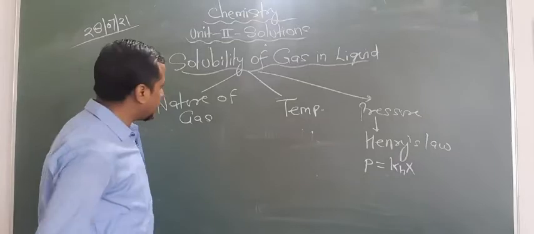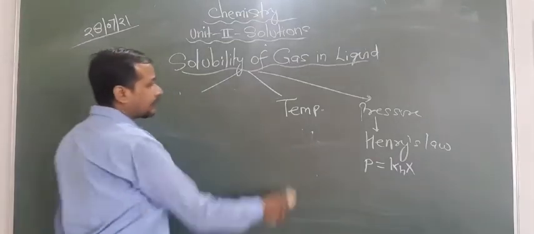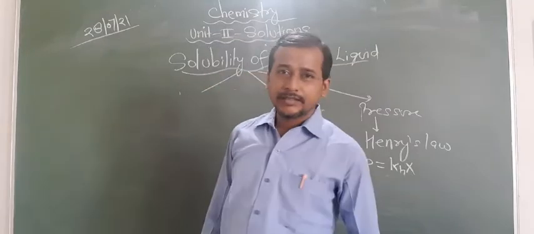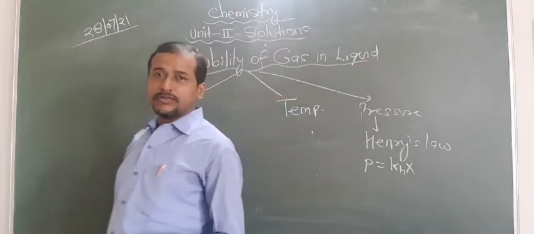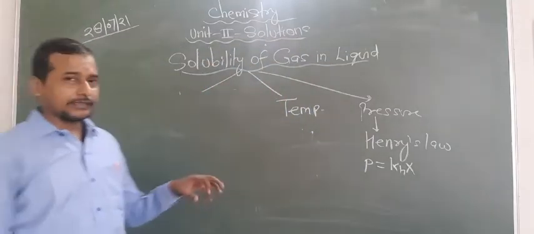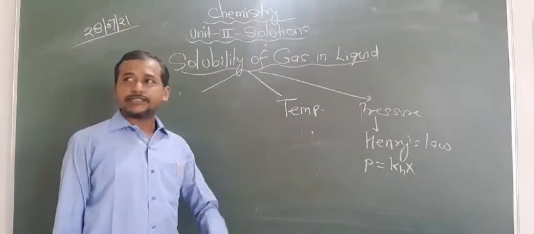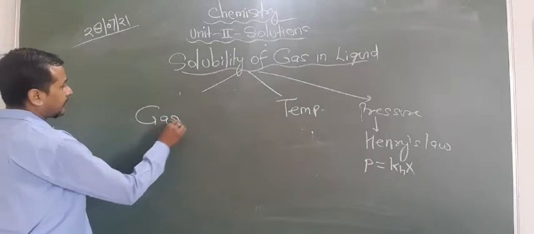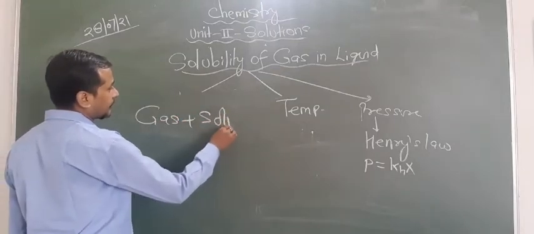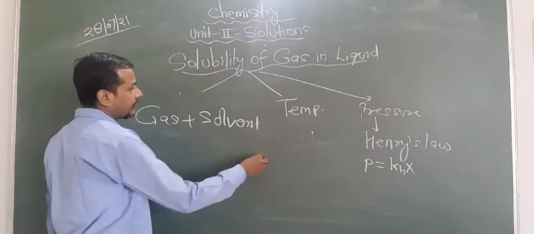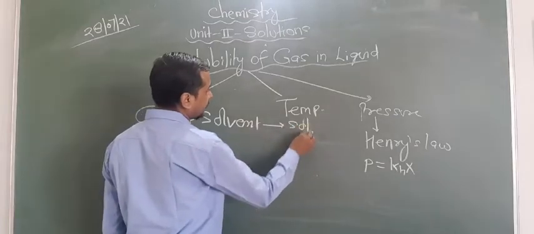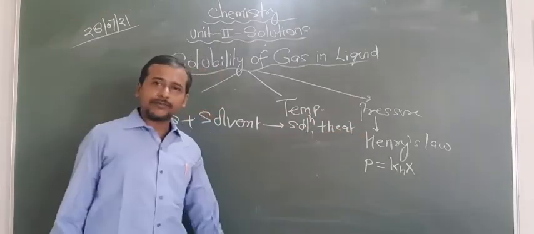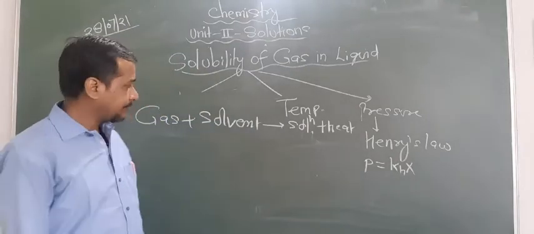Now let us focus on the next important topic, that is temperature. Most of the time we have seen that aquatic animals want to live in cold water rather than warm water. So what is the basic reason? Look here, what happens basically? Gas plus solvent form a solution, and heat is released. So first of all know the concept of how the heat is released.